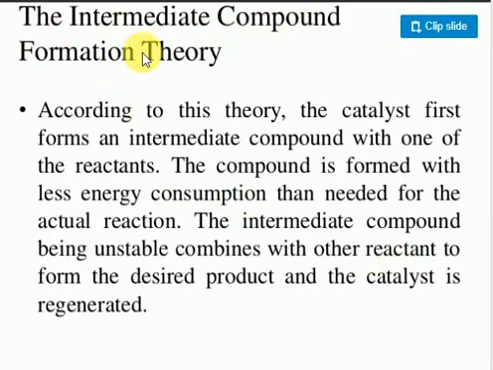Let's have some discussion regarding the homogeneous catalyst. Look at the intermediate compound formation theory. According to this theory, a catalyst first forms an intermediate compound with one of the reactants. Suppose two reactants are there. First the catalyst adds to one of the reactants and forms an intermediate compound with less energy consumption. This intermediate compound is unstable. It breaks, and the activated reactant reacts with the other reactant molecule to give the product.